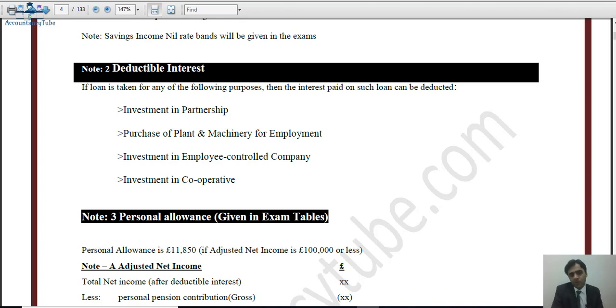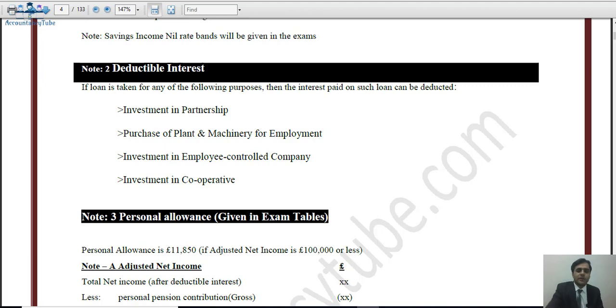What is the employee controlled company? We will see it later on. And if you have invested in the cooperative, so if you have taken the loan for any of these four purposes, then interest paid on that loan will be deductible. That's why it is called the deductible interest.